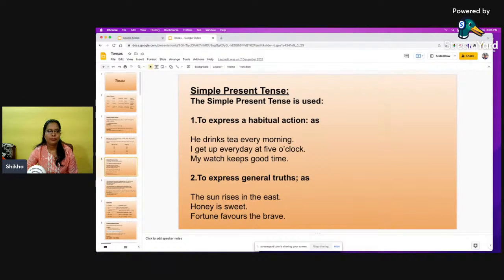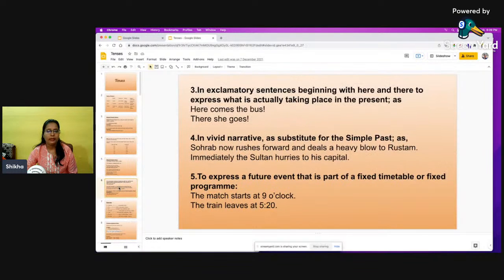fortune favors the brave. Okay, and then if there is any exclamatory sentence, for example when you are waiting for something and suddenly something happens and you are very excited to say about it: here comes your father, here comes the bus, in this way, that will also be under simple present tense.